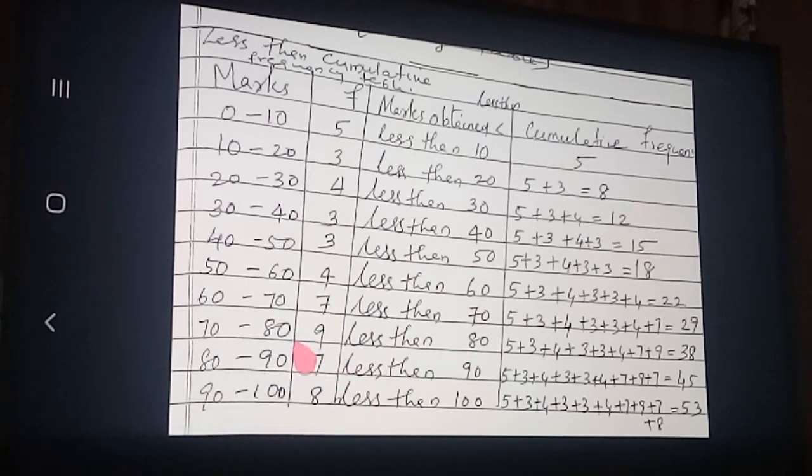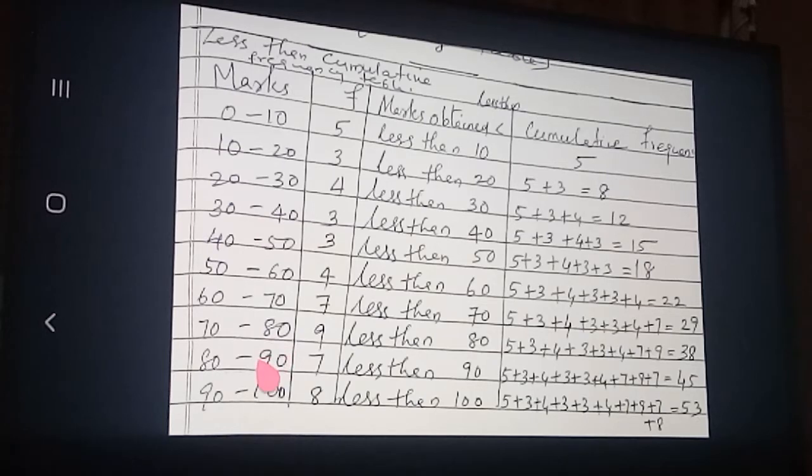See here, we are making only the less than cumulative frequency table. So less than 80. Less than 80 means this over, up to here. All the students got less than 80 marks. Here you see, this is also coming in less than 80. This all comes under less than 80. Less than 80 means 0, 1, 2, 3, etc., up to 79.9. Okay, till that is less than 80.